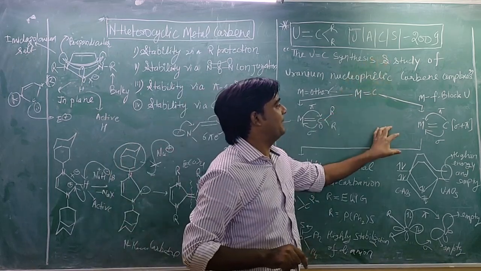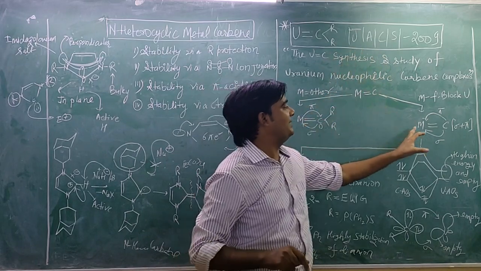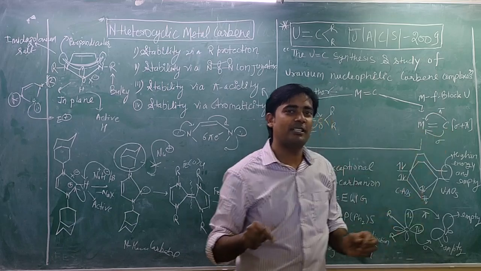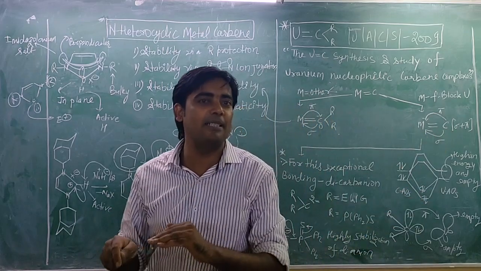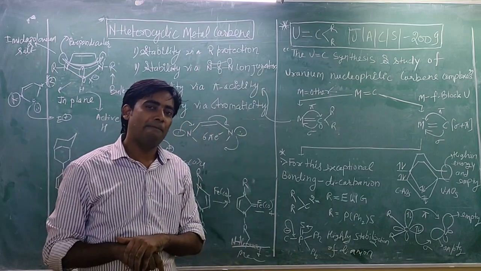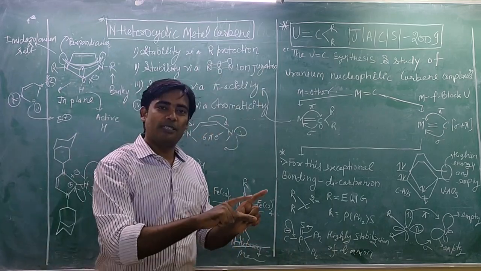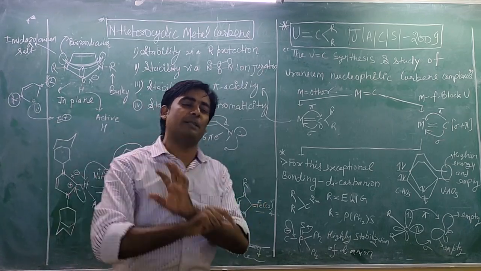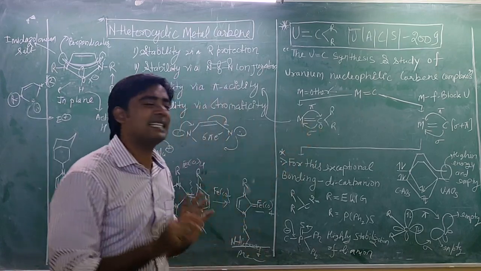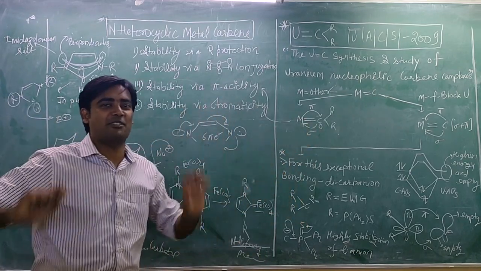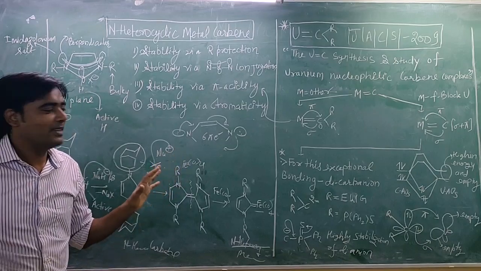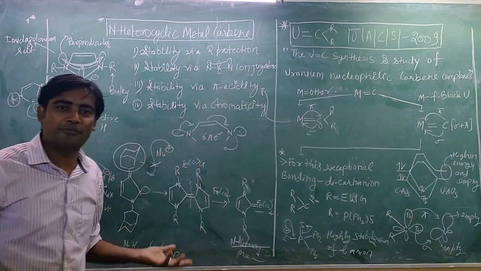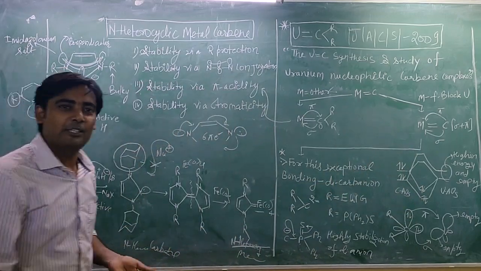But this article published in JACS tells that there is a carbene in which the interaction between metal and carbon is one directional. That means both sigma and pi bonds will form due to the electron density of only carbon, and it's an exception to all of metal and carbon chemistry, an exceptional case. Okay, let's study how they explain and how they prove that this interaction exists between uranium and carbon.